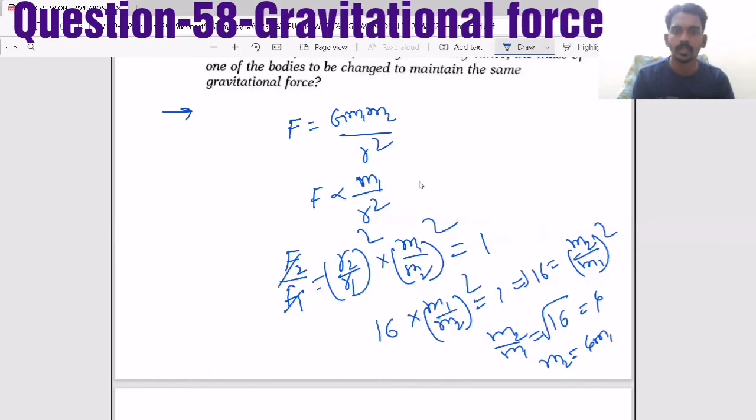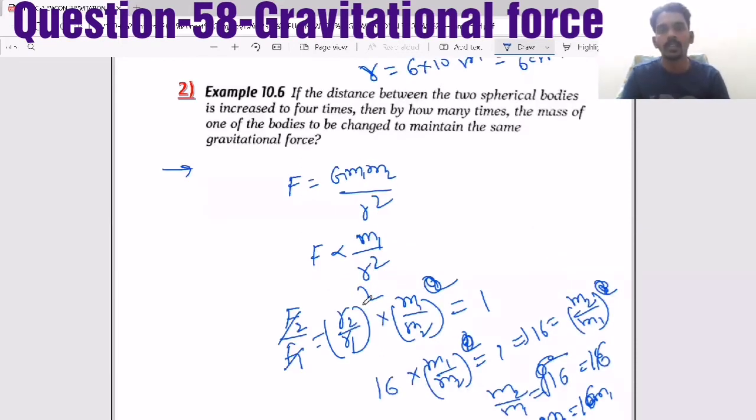Oh, sorry. Here only m1 by m2 square will not come. So that square if you remove, then 16 will come. So that means the mass should become 16 times. As the distance became 4 times, one of the masses should become 16 times, so that both 16s get cancelled. Then you will get the same amount of force even after changing the distance and one of the masses.